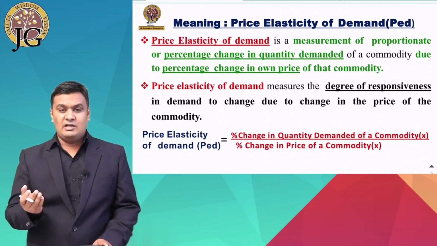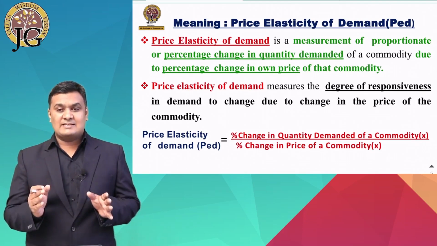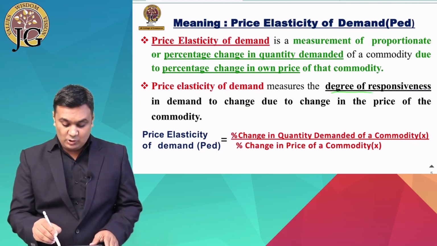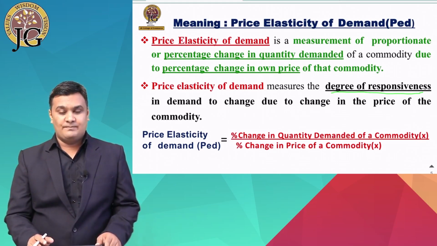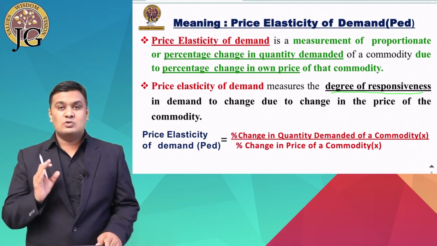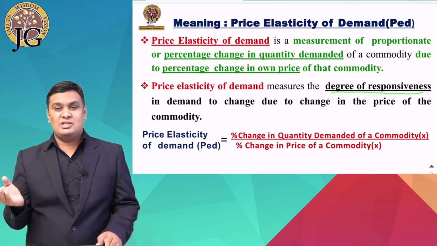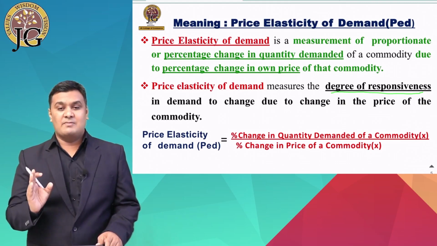So in other words, what we mean by price elasticity of demand? The price elasticity of demand shows the degree of responsiveness in demand to change due to the change in the price of that commodity. यानी अगर किसी चीज की प्राइस में कोई भी चेंज होता है तो उसकी वजह से उसकी डिमांड में कितना चेंज होगा, वो अगर हमको जानना है तो हम किससे जान सकते हैं? With the help of price elasticity of demand.